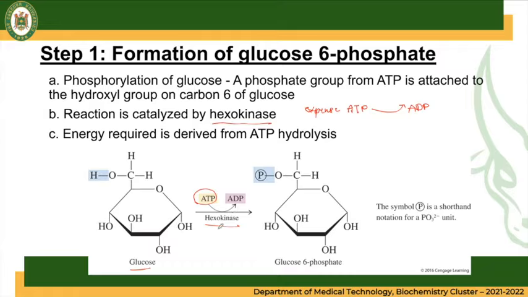So, dito makukuha ng isang phosphate group in ATP that will be attached to our glucose unit, forming here, okay, this is the attached phosphate group. Where do we get the phosphate? It came from the ATP. So, it will become a glucose 6-phosphate. The symbol P is just a shorthand notation for the phosphate group.